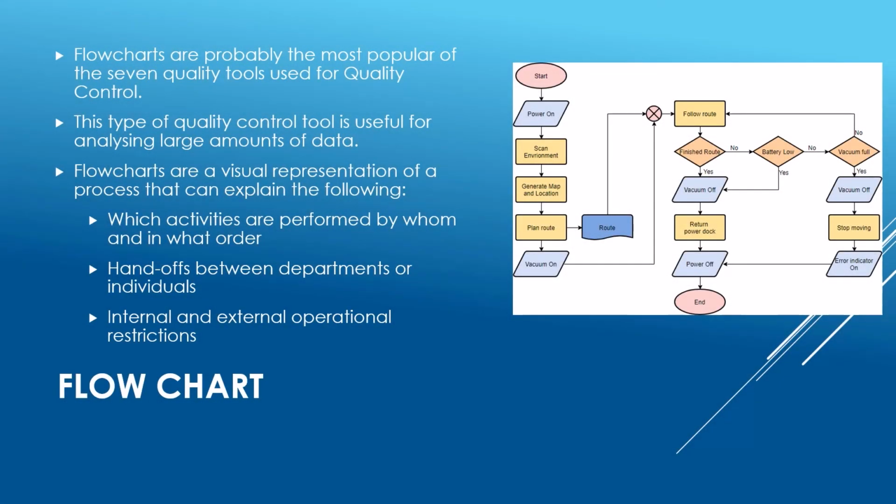Flowcharts are probably the most popular of the 7 quality tools used for quality control. This type of quality control tool is useful for analyzing large amounts of data. Flowcharts are a visual representation of a process that can explain the following: which activities are performed by whom and in what order, handoffs between departments or individuals, and internal and external operational restrictions.